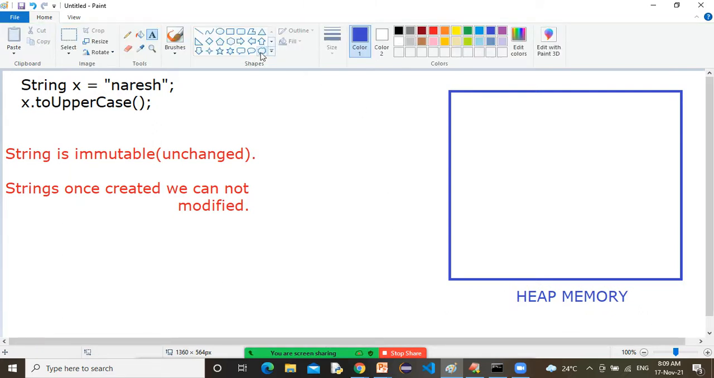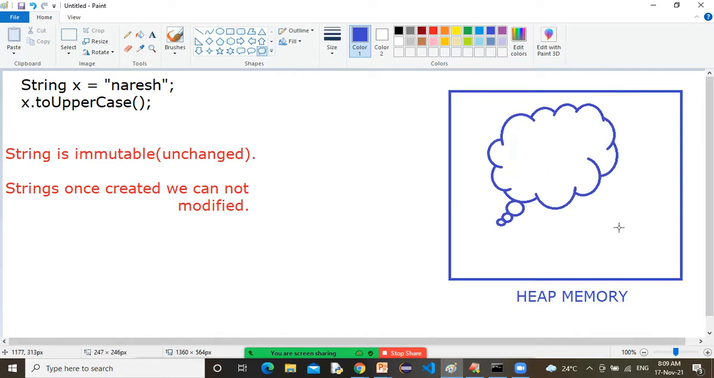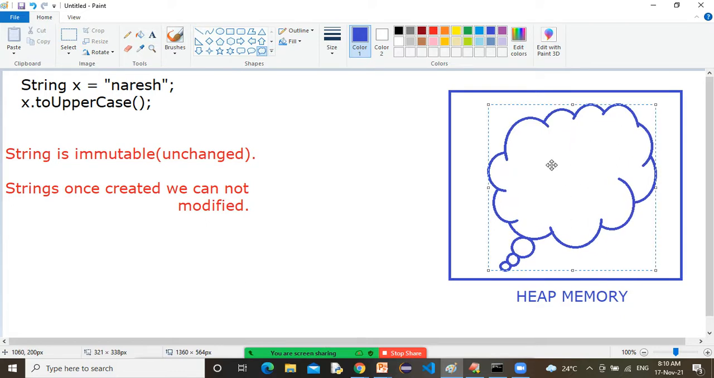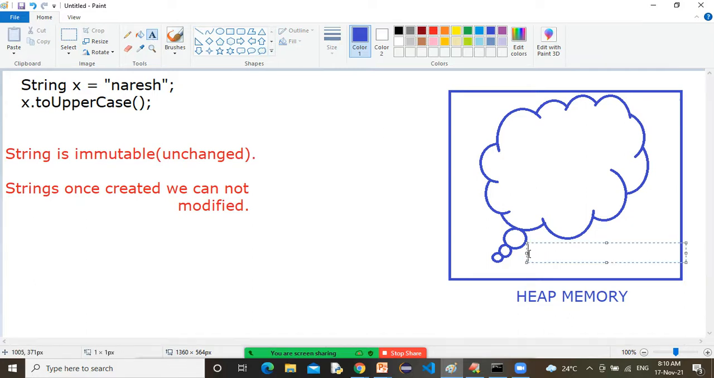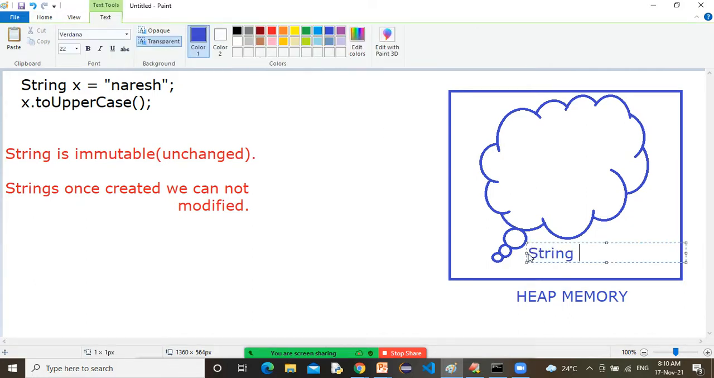Now inside this heap memory there is a special memory called the string constant pool. Listen very carefully. String constant pool. Sometimes it is also known as SCP, string constant pool.